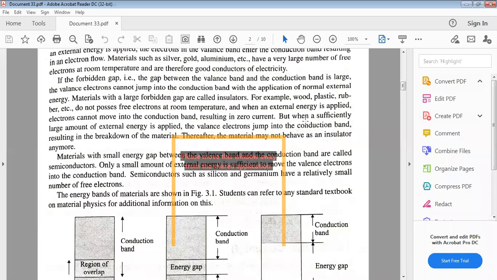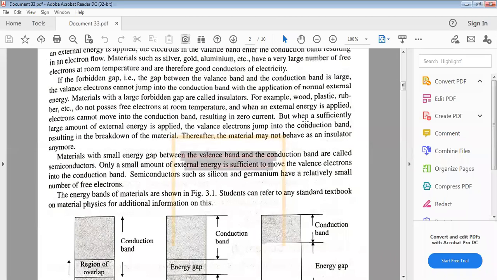What is the typical value of that energy gap for insulators? Ideally it is 6 electron volts. Diamond, for example, has an energy gap of 6 electron volts. Wood, plastic, and rubber all have an energy gap of 4 to 5 electron volts. Remember that point. These types of materials don't possess any current conduction, or any free electrons at room temperature.